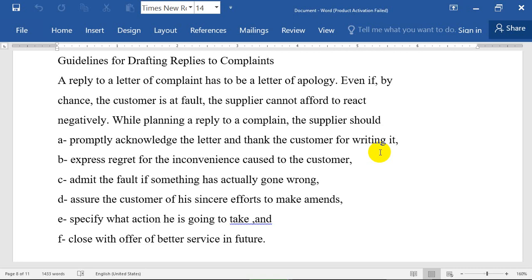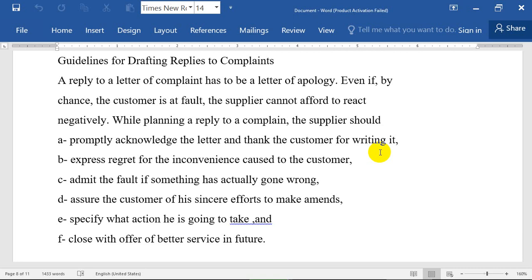Number B, express regret for inconvenience caused to the customer. So you have to say sorry, we are sorry that we made these mistakes, we feel pity, and you can say that we are ready as a company to compensate you, we are ready to return it back, we are ready to send you what you have lost, we are ready to fix the problem in the invoice. They are examples of what? Of expressing regret.